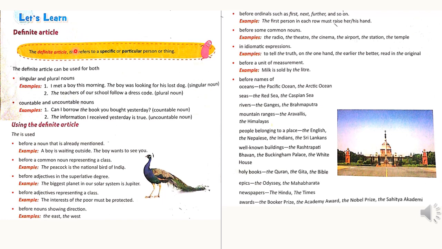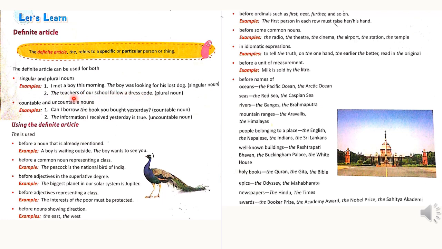Now let's learn definite article. The refers to a specific or particular person or thing, so the is called definite article. The definite article can be used for both singular and plural nouns. For example, I met a boy this morning. The boy was looking for his lost dog. Here the boy, though it is a singular noun, as it is a particular boy, so the article is used.